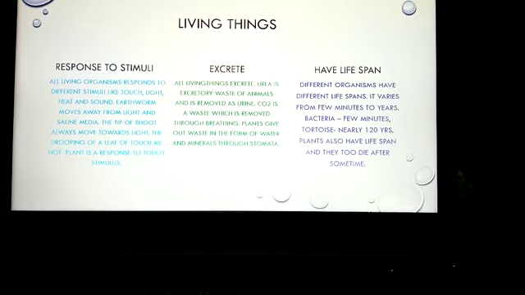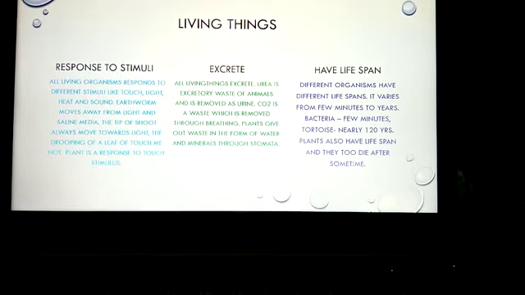The next one is excrete. Excrete is nothing but the removal of waste. The process of removal of waste from the body is called excretion. All living things excrete. Every living organism will excrete.